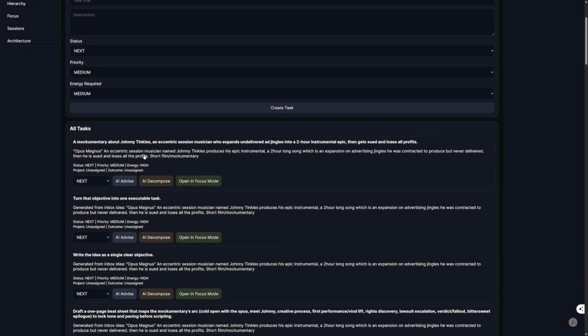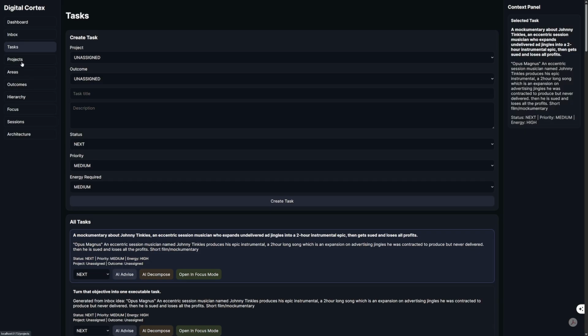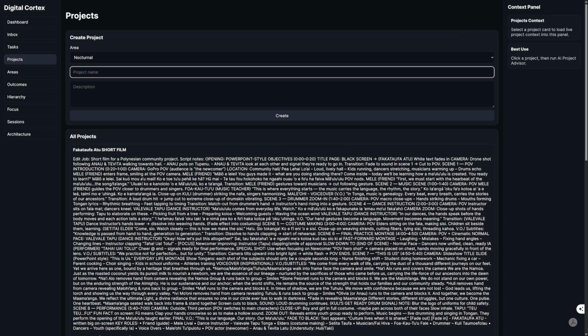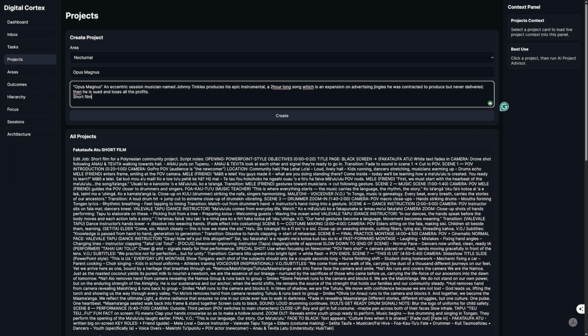So now we should have some new tasks in here. So we've got the new task for Opus Magnus. But there's more things that we can do. At the moment, it's unassigned to a project. So we create a project for it. So go into here, assign it to Nocturnal. Name is Opus Magnus. Description, I'll just paste what I pasted before.